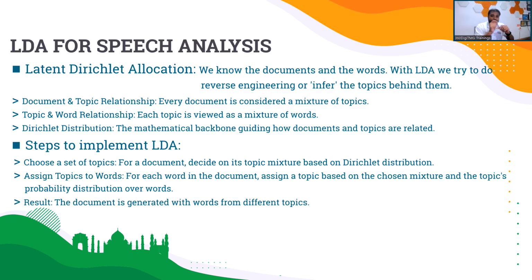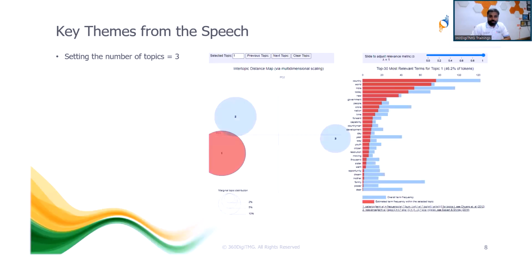Then for each word, that is token, in the document, we assign one of the topics that we have identified, and thereby we segregate all the tokens among these topics. This is the probability distribution that we are doing for the tokens, and that probability distribution is the Dirichlet distribution. Finally, the outcome that we get is topics which are identified with certain tokens. These are the high-level steps for implementing LDA.